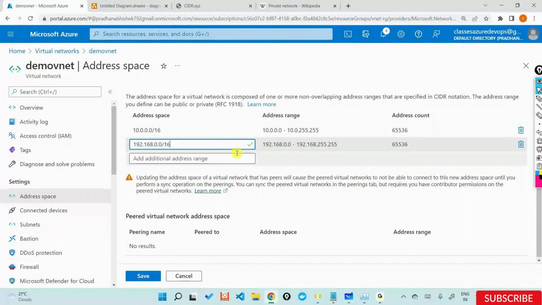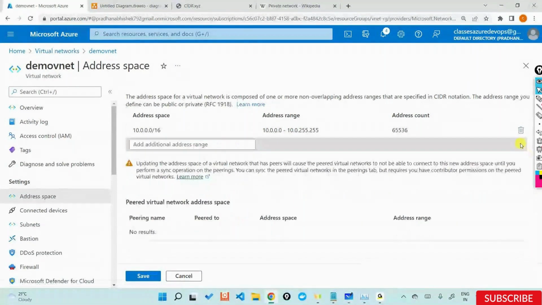If you want to do a class C, you will need to add another address space to your virtual network, save it, and then go ahead and create a subnet under this particular space. You cannot do that directly. So if you want to use a class C in a class A, it's not possible bluntly. But if you want to do that hellbent, then you can add one more address space, and then you can create a class C network there.